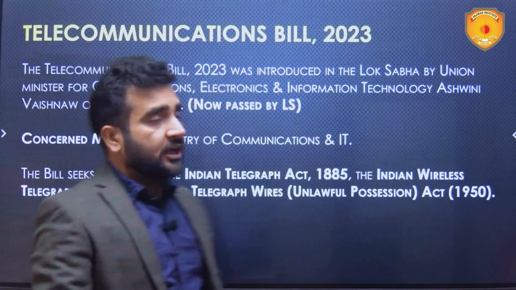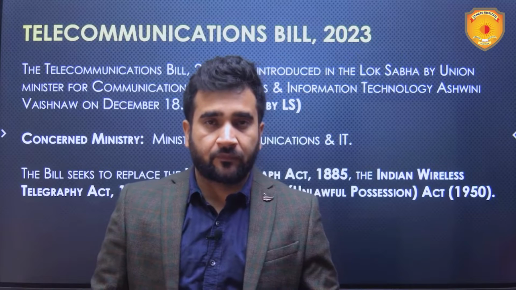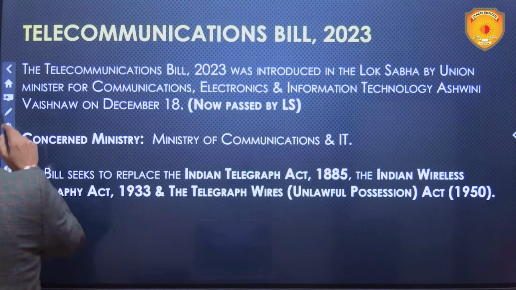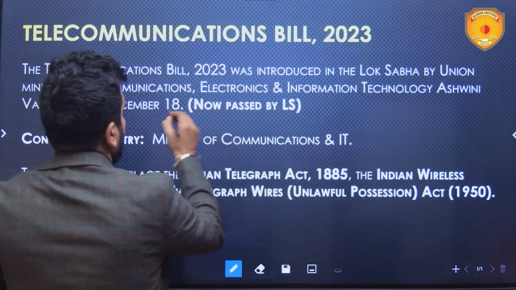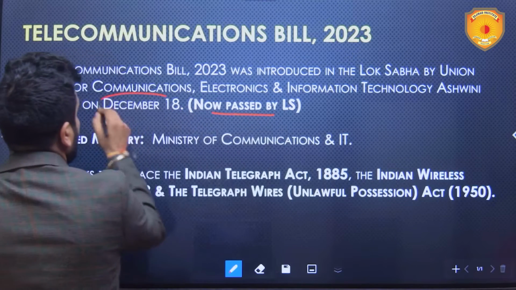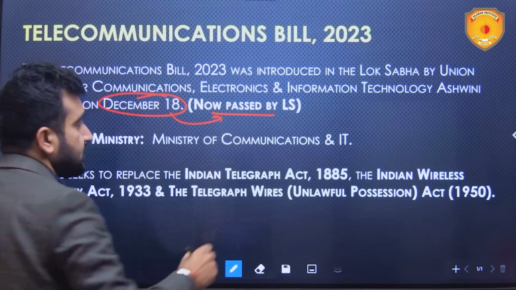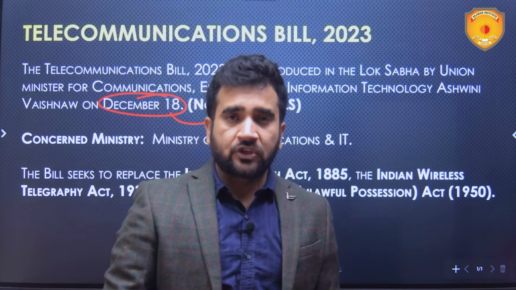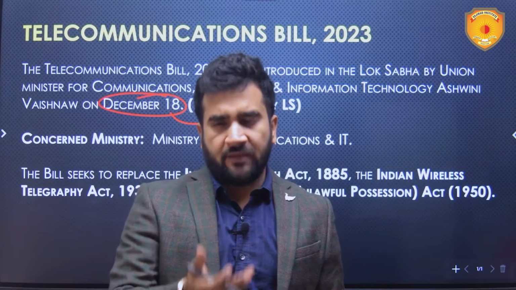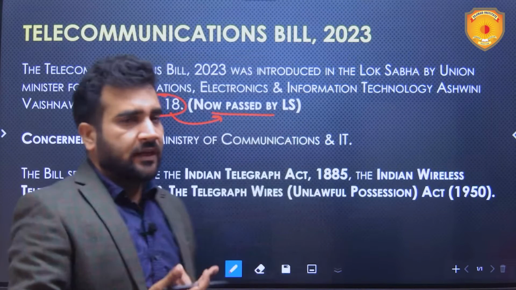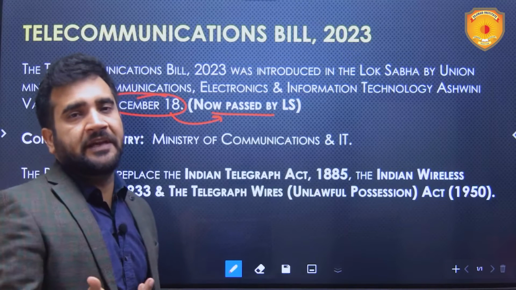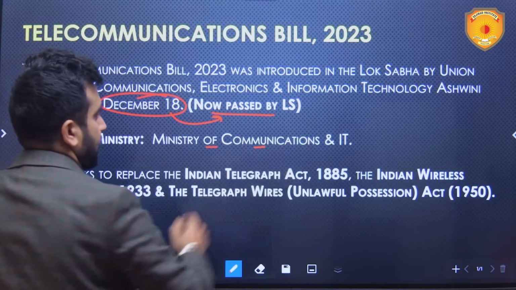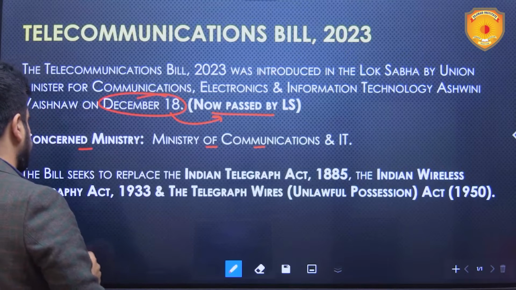The Telecommunications Bill 2023. It was introduced in the Lok Sabha in the ongoing winter session only, on December 18, and it has now been passed. There are very few members of the opposition in the Lok Sabha. Many of them have been suspended. So it was passed without much debate and deliberation on that bill. The concerned ministry is the Ministry of Communications and Information Technology.